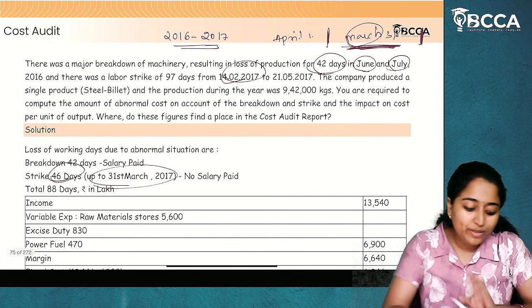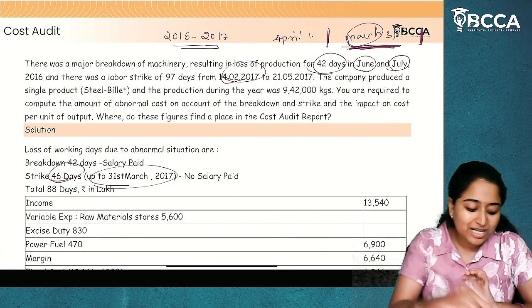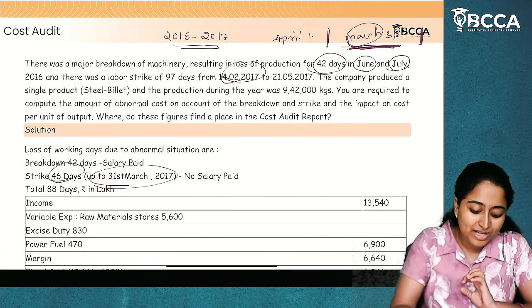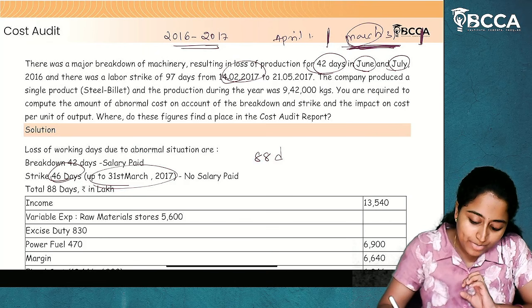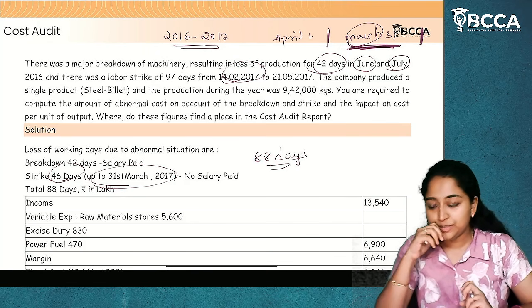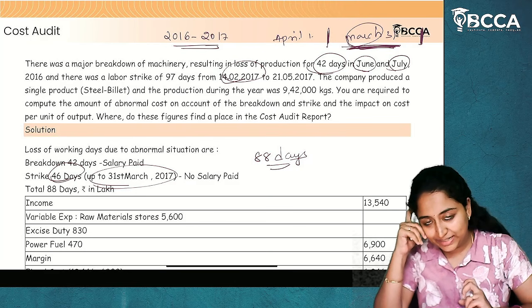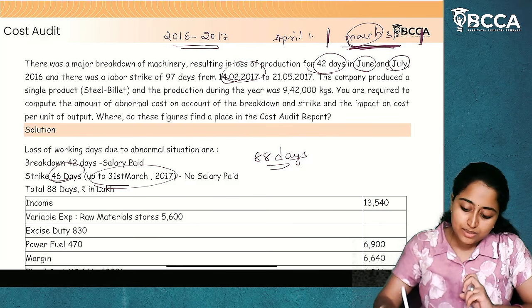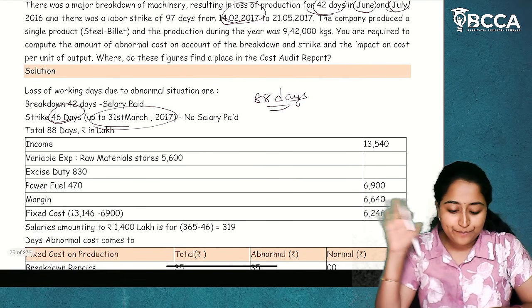So, total how many days has the stoppage been? 42 plus 46. Total 88 days there is a stoppage, which means the production hasn't happened properly. 88 days. I hope this is clear so far.